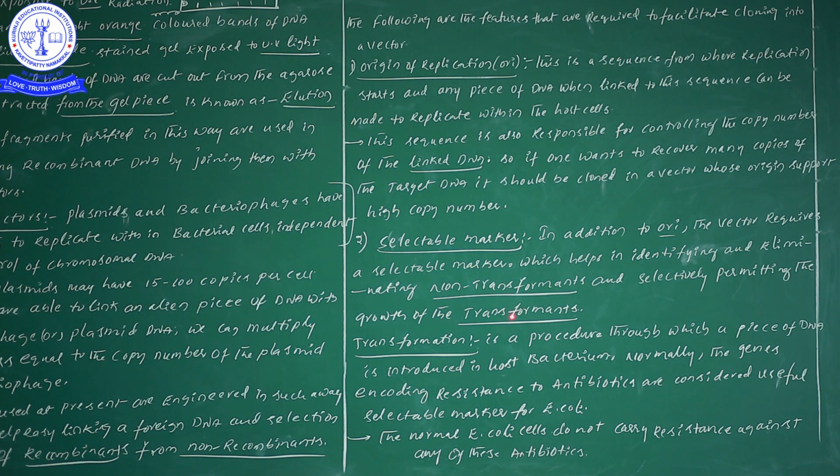Now here, the transformants as well as non-transformants can both be identified. And what can be eliminated? Non-transformants can be eliminated from the transformants by using a selectable marker. One more time I will explain: this selectable marker definitely helps for identification and for elimination. Try to remember these two lines. It is a very important point from the identification point of view as well as the elimination of non-transformants. Non-transformants can be separated or eliminated from the transformants by using a selectable marker.